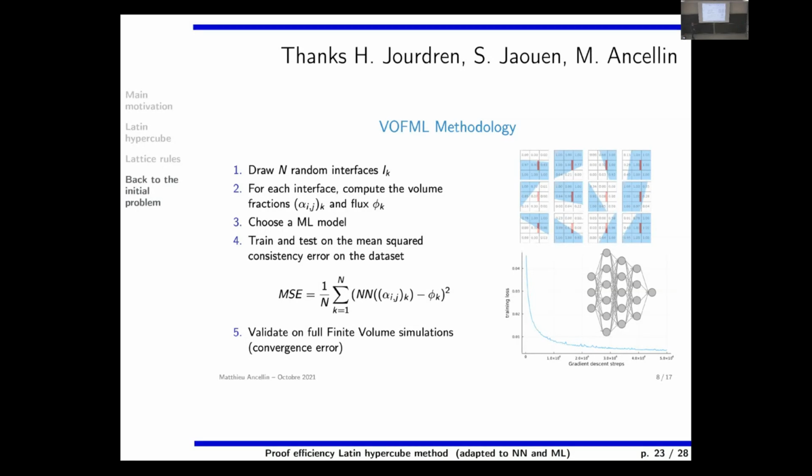In our case, typically, we take a simple structure, not more than 4 hidden layers and perhaps 20 neurons on average per layer, this kind of thing. And then we minimize that. And then at the end, we see what's going on in our finite volume simulation, which is our goal.